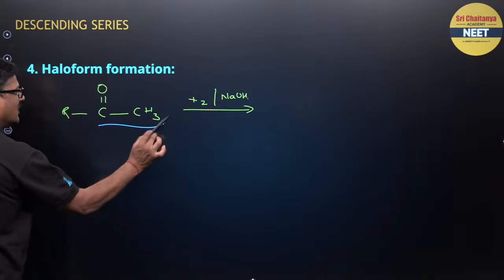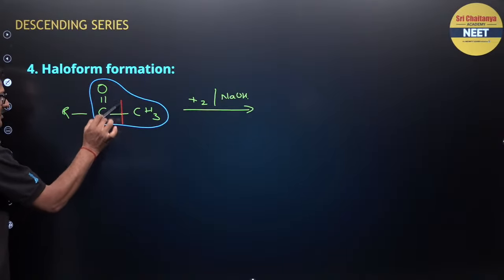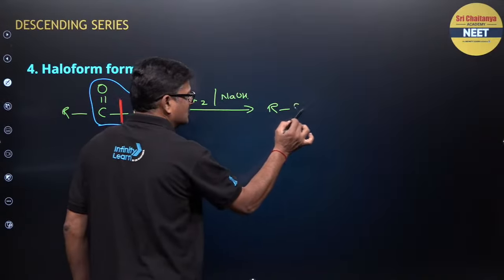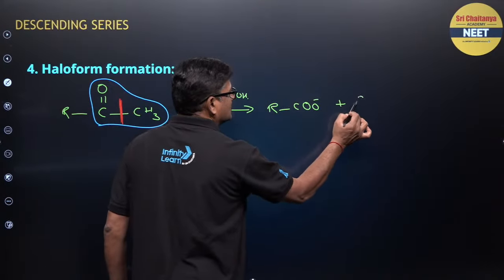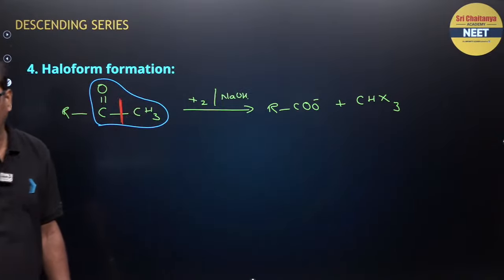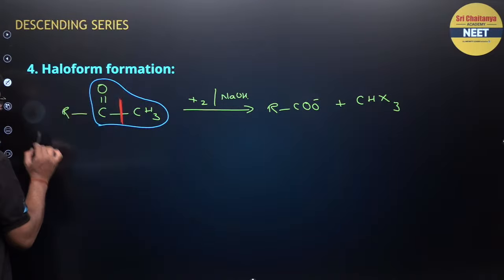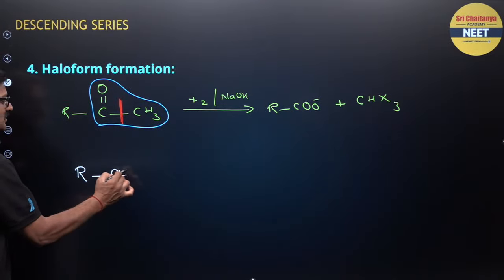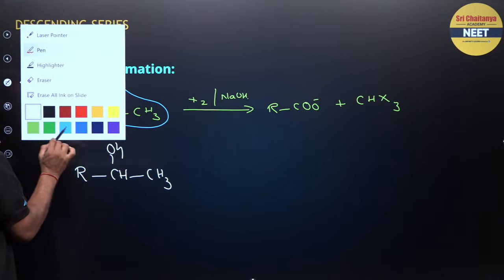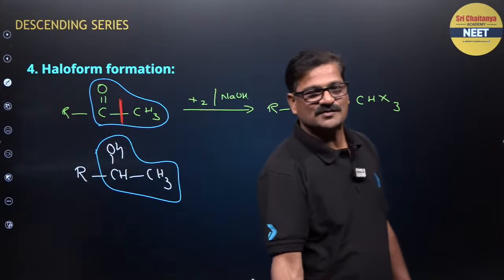For a methylated ketone, you simply break the bond here and you get RCOO minus and CHX3. If it is iodine, you get iodoform. So the condition is R, methyl secondary alcohol. These are the conditions to show the iodoform reaction.